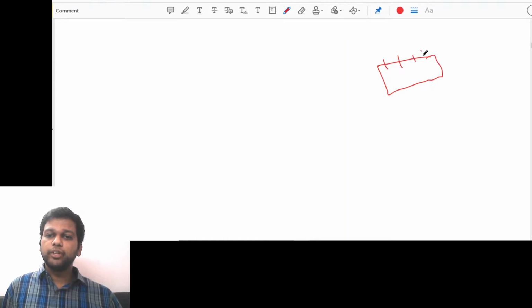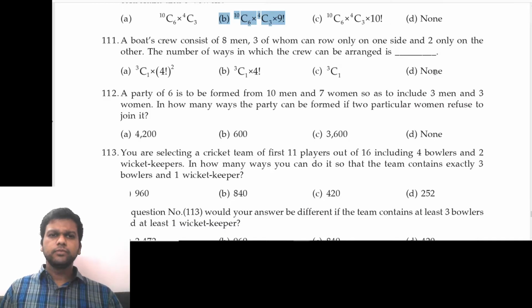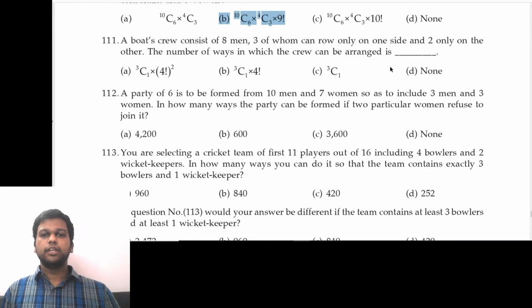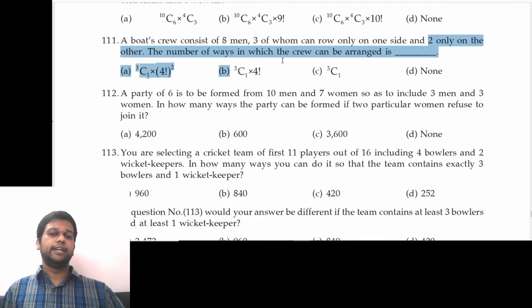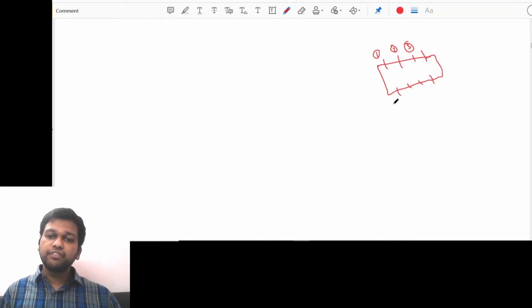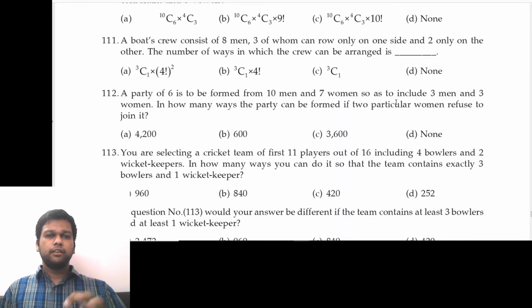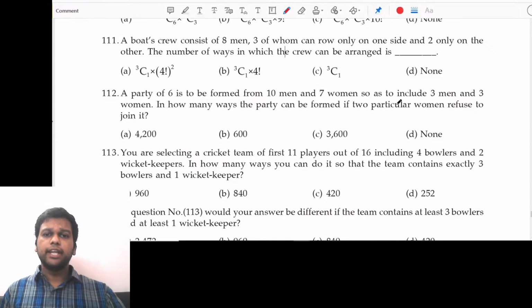That means 4 have to be on this side, 4 have to be on this side. Now let's see what they're asking. 3 of whom can row only on one side. That means 3 of them are fixed, maybe one person, 1, 2, 3. They are going to row on this side only, and 2 only on the other side. That means maybe number 4 and number 5 have to be on this side only, compulsorily. Number of ways in which crew can be arranged is.